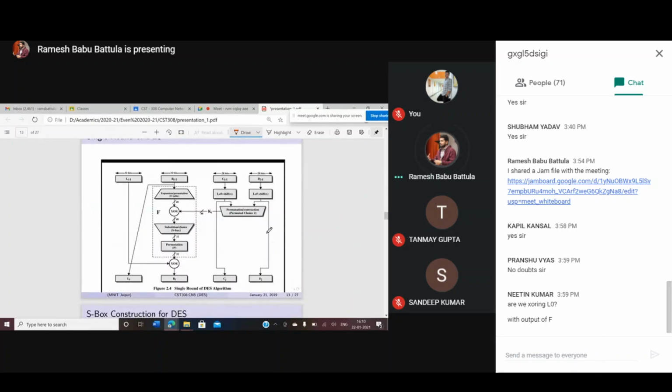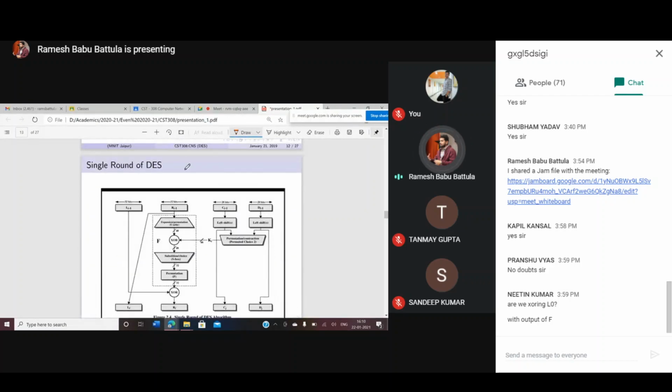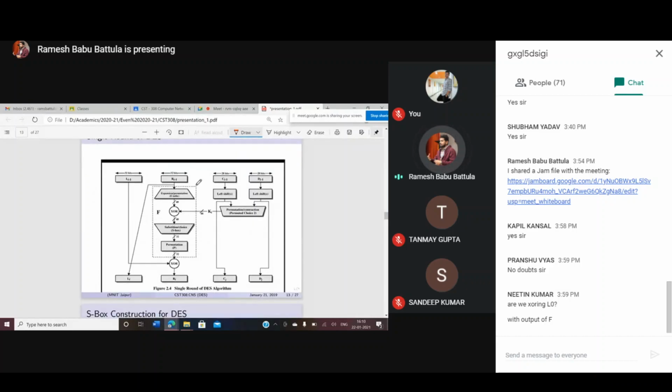We'll come to this. This is the main heart of the algorithm. We call this the heart of the DES algorithm. In this algorithm, you might have observed, we have left hand side 32 bits and right hand side 32 bits. All the operations we are performing here, you may observe, are on the right hand side bits only. How many bits are there? 32 bits are there. And here 64 bits reduced into 56 bits.